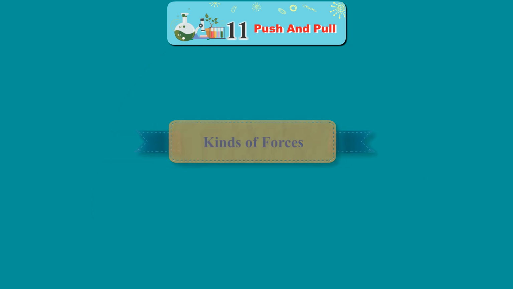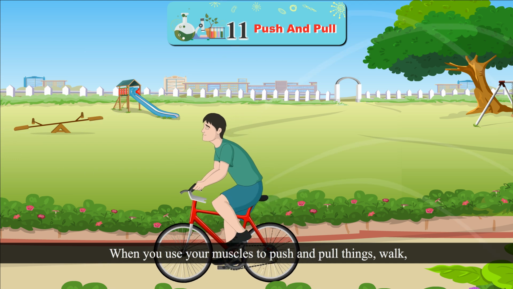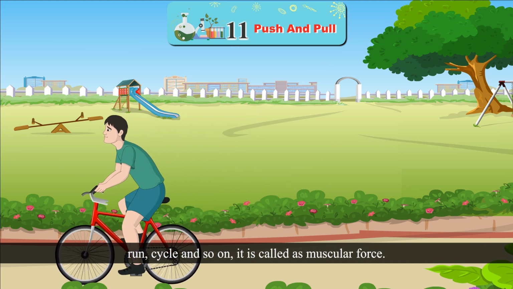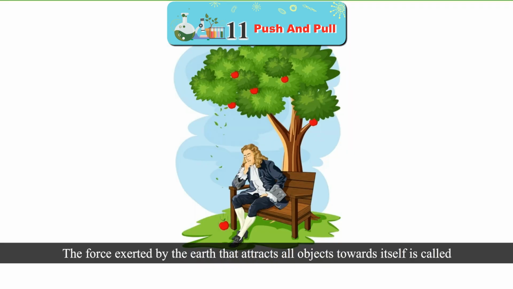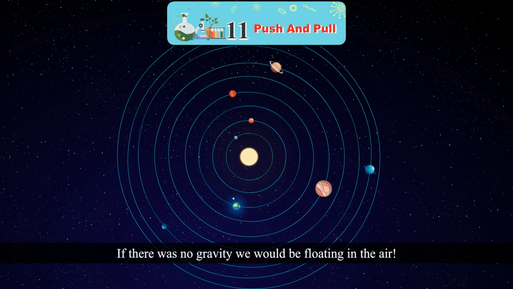Kinds of forces. Muscular force. When you use your muscles to push or pull things, walk, run, cycle, and so on, it is called a muscular force. Gravitational force. The force exerted by the earth that attracts all objects towards itself is called gravitational force. You must have noticed that anything like a ball that you throw up always falls down on the earth. This is due to the earth's gravity. The earth's gravitational force keeps us on its surface. If there was no gravity, we would be floating in the air.